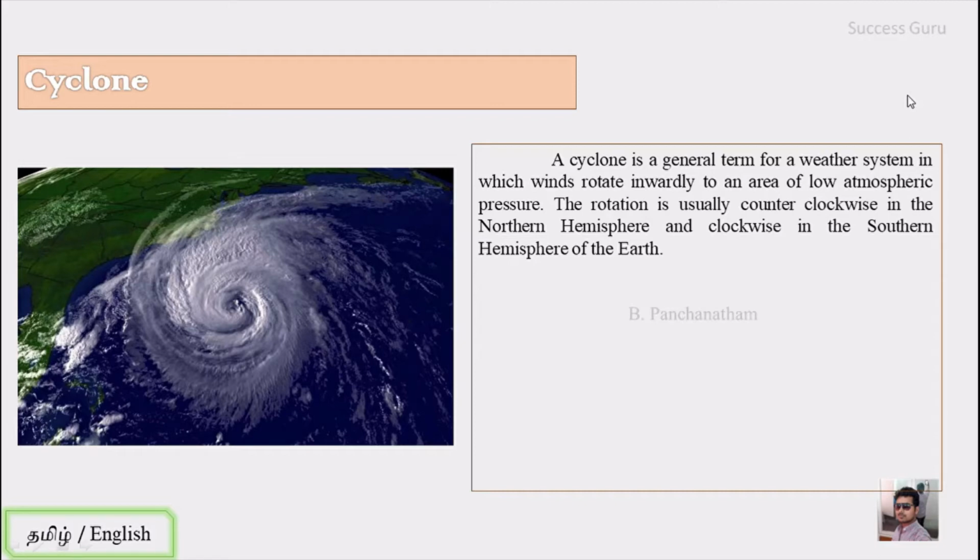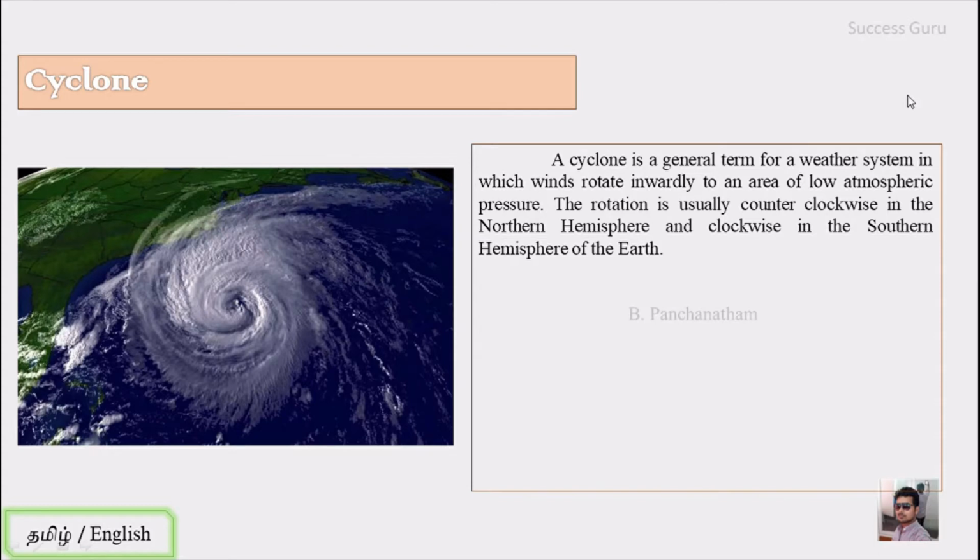So there will be a question in your mind: if there is high pressure in the center, what happens? Actually, the wind moves from the center outwardly in a rotational fashion, and such a system is called an anticyclone. So the cyclone implies there is a low pressure in the weather system and the wind is moving towards it in a rotational fashion.